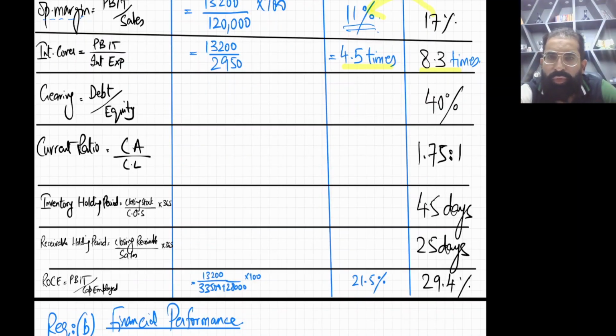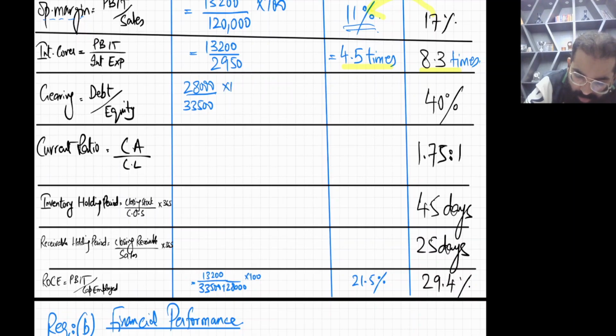Okay, so now we are moving with these ratios, the gearing and all. So gearing is debt. Debt means non-current loans divided by shareholder equity. You know that you have the question, please check. So your non-current loans are 28,000 divided by the equity is 33,500, multiply by 100. Okay, so this will be 83.6%.